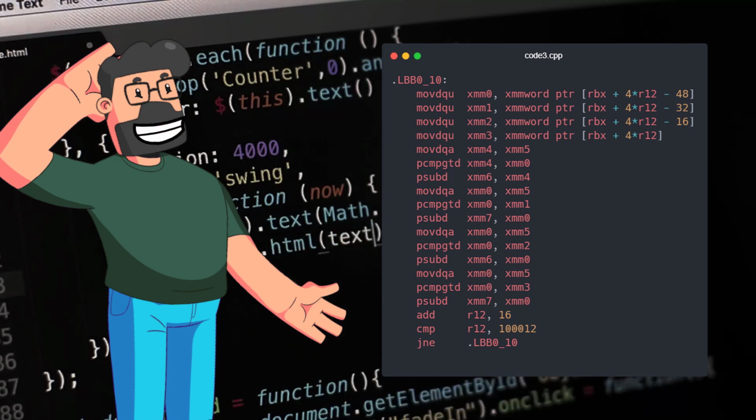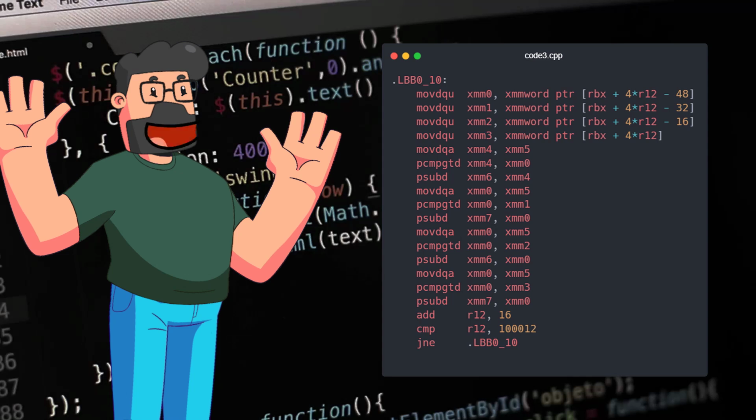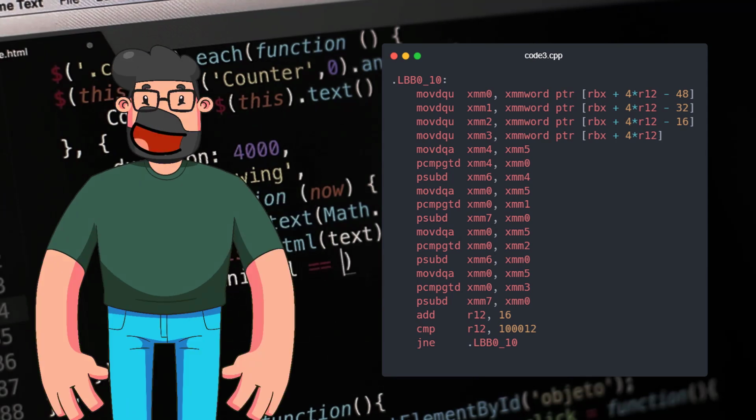By directly comparing and processing blocks of items without branching, Clang achieves a high level of performance optimization, further emphasizing the negligible impact of branch prediction in this context.